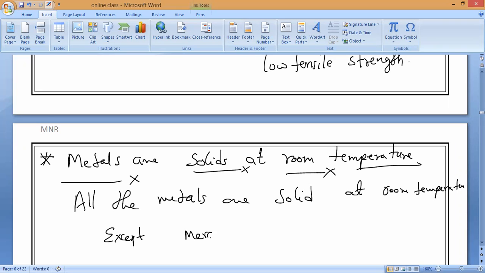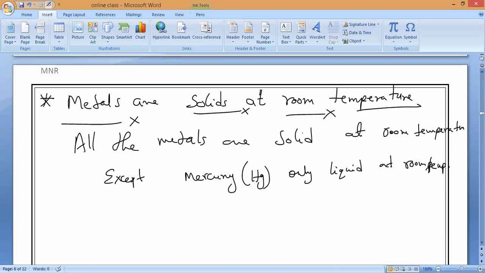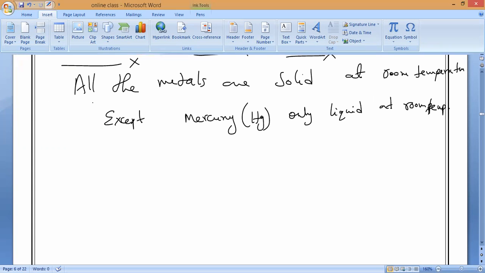Except mercury, only mercury is liquid at room temperature. That is what you have to remember. Is there any metal in a gaseous state? No. So only one metal is in the liquid state at room temperature, and that is mercury. All the remaining ones are solid.